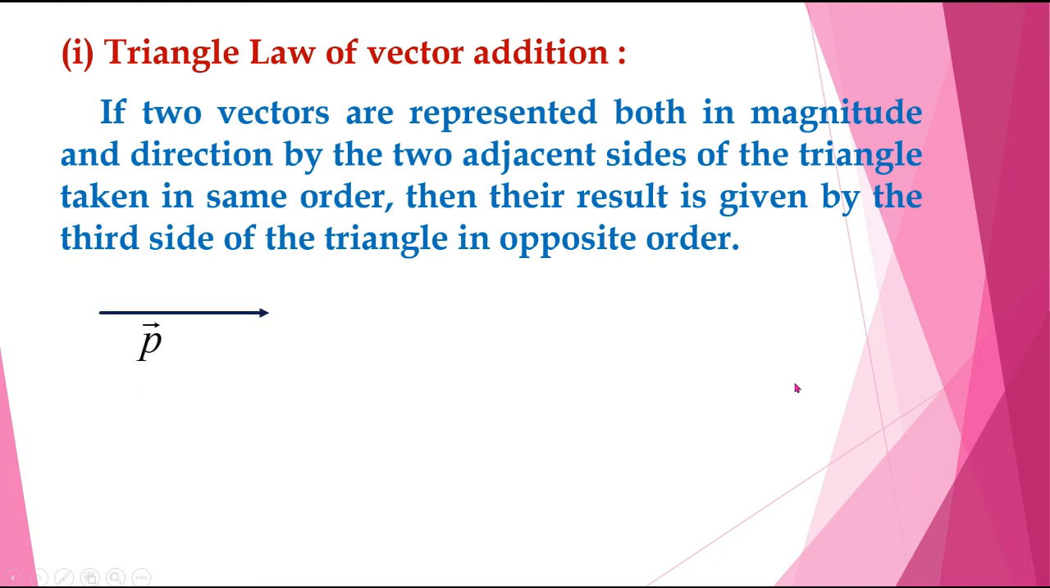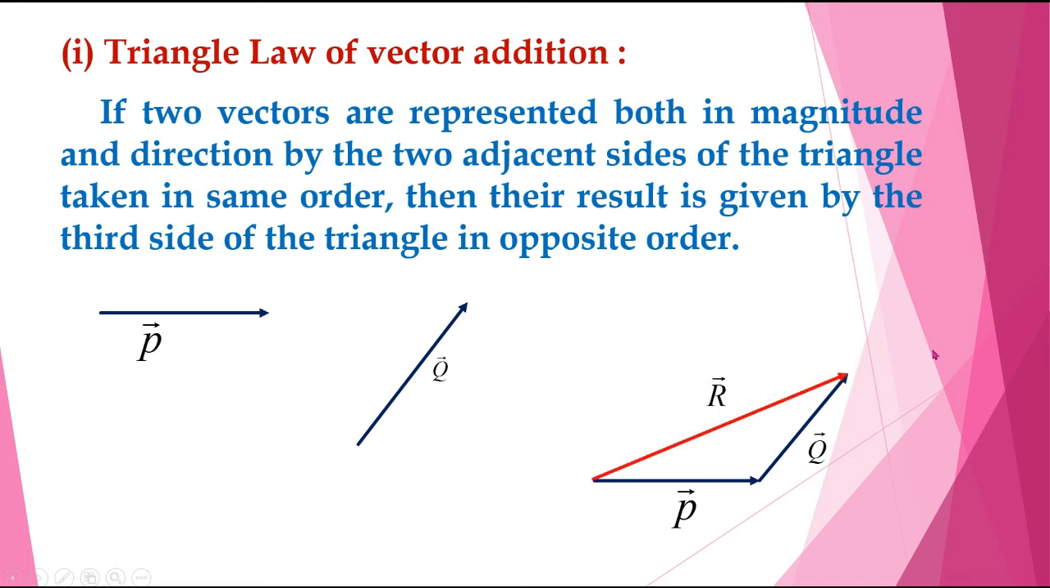Suppose this is the p bar vector, that is the q bar vector. So here p bar and q bar are the adjacent sides of the triangle. So their addition is given by the third side. So the result is given by the third side of the triangle in opposite order. R bar is the result of the addition of p bar and q bar.